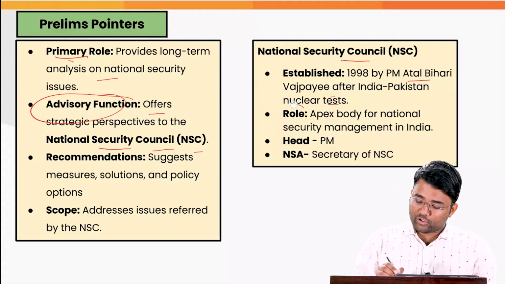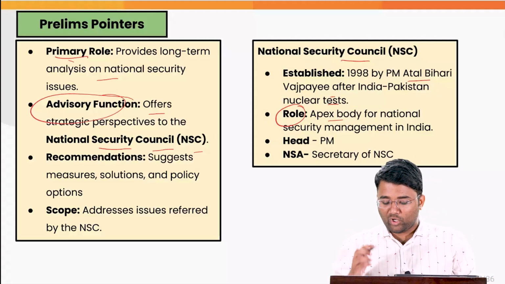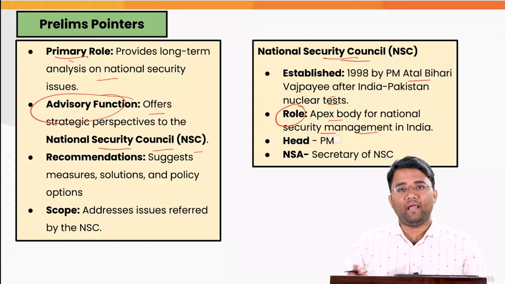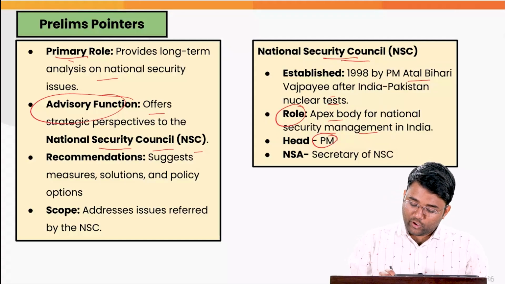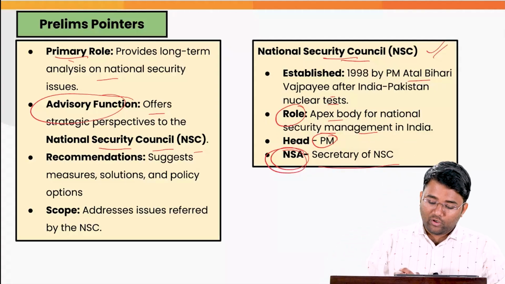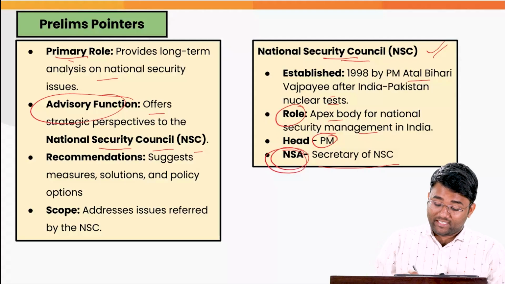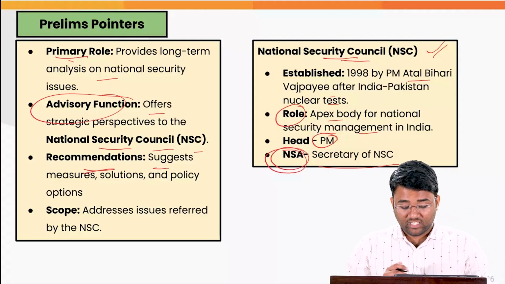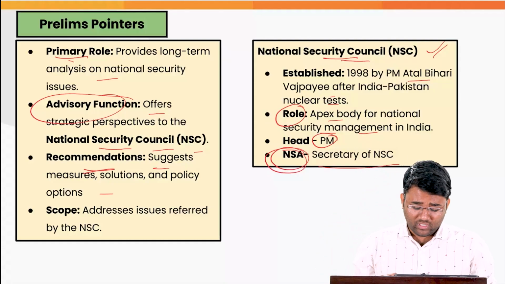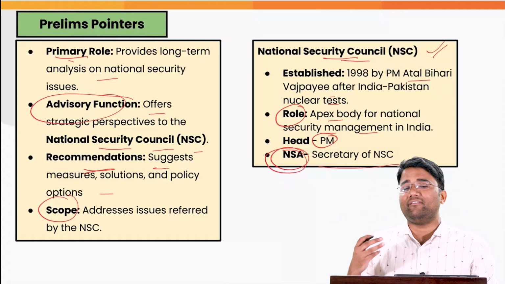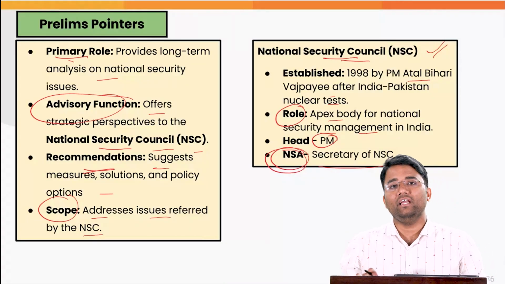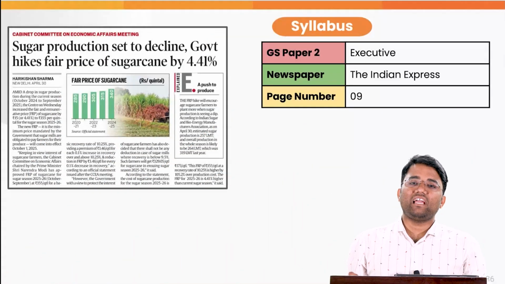The role of the National Security Council is that it is the apex body for national security management in India. The head of the National Security Council is the Prime Minister, and the National Security Advisor is the secretary to the Council. Also, the National Security Advisory Board provides recommendations. For example, it suggests measures, solutions, and policy options for various national security threats as well as issues. The scope of the Board is that it addresses issues which are referred to it by the National Security Council.